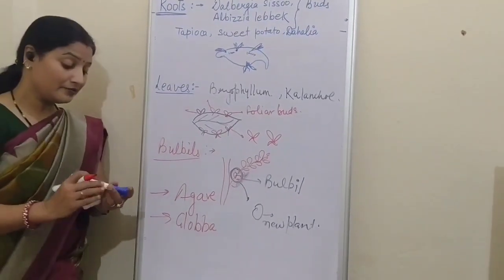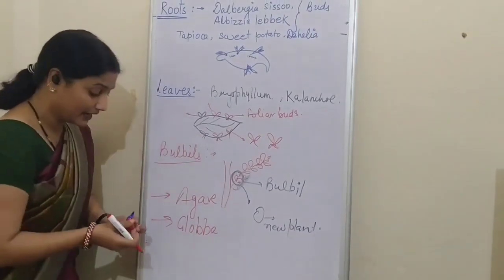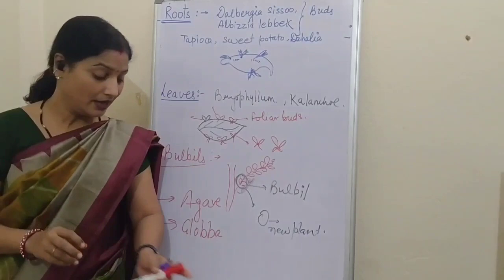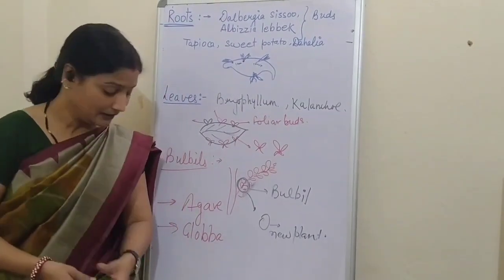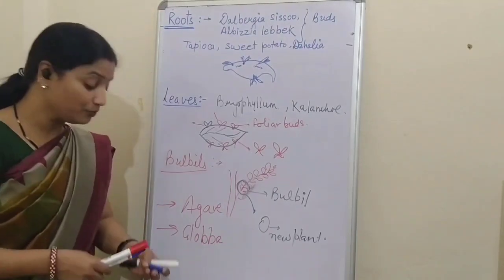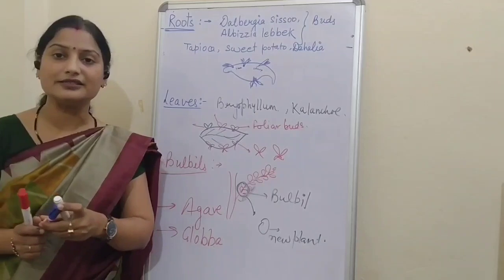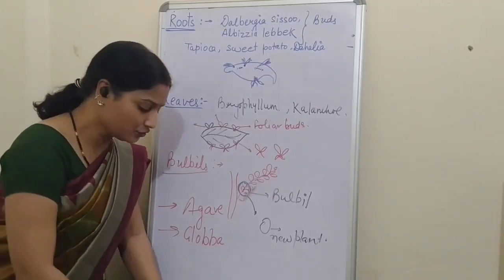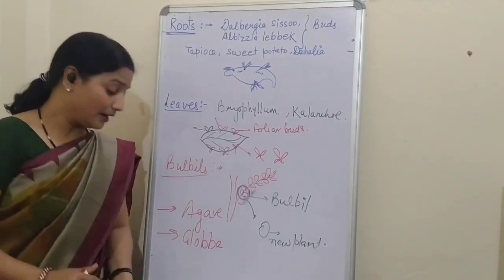Now children, we have seen natural vegetative propagation with the help of underground stems. We saw examples like rhizome, tuber, and corm is also there, but that is not in the syllabus, so I have not taught you. We have seen tubers, rhizome and bulb.